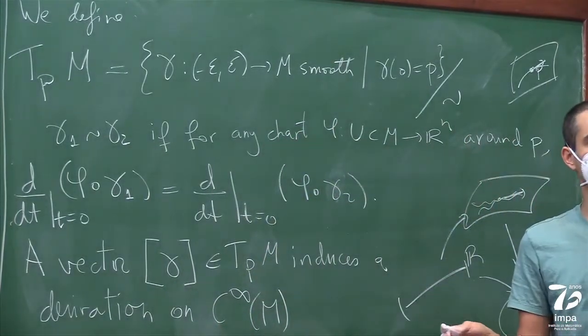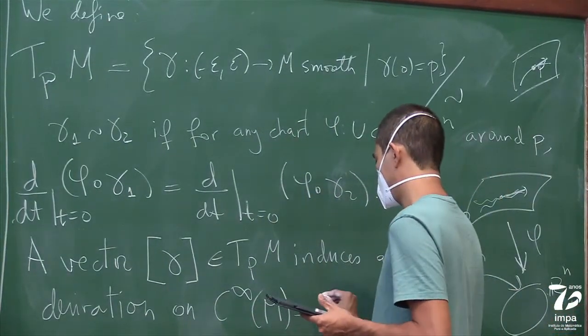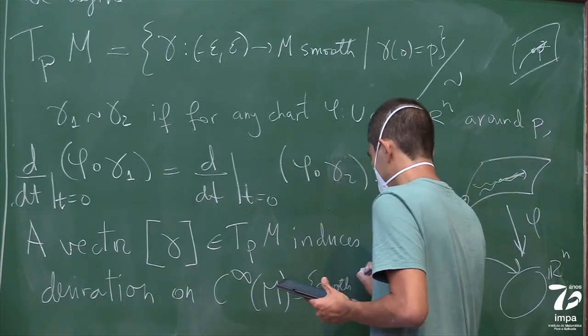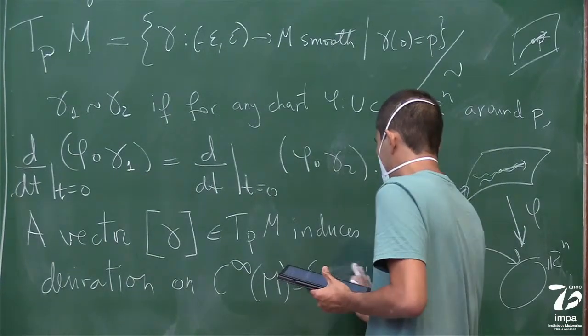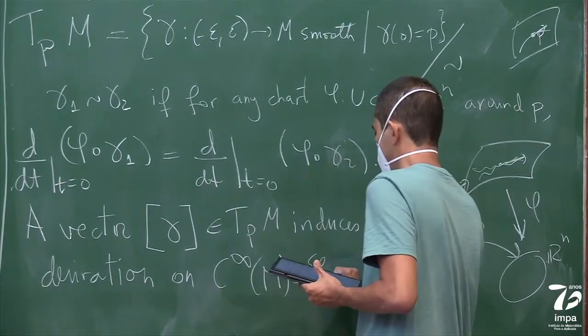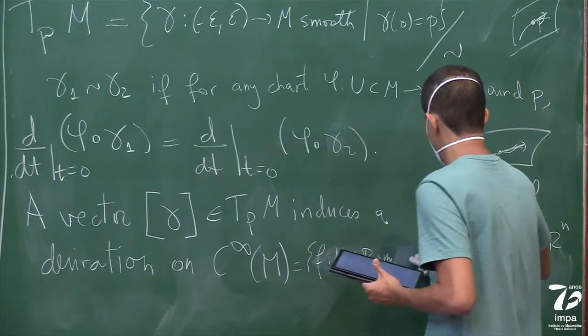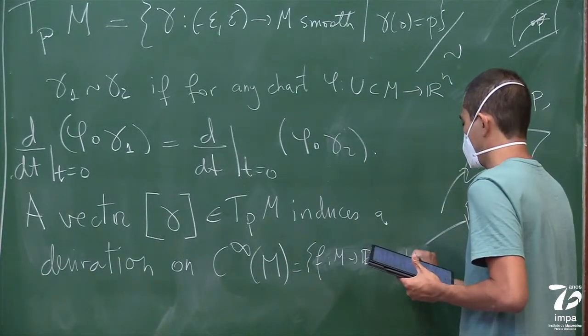So C infinity of M is the set of smooth functions. It's smooth maps that go from M to R.